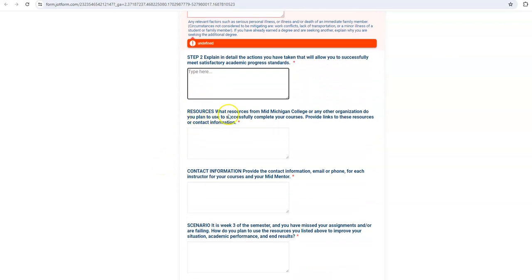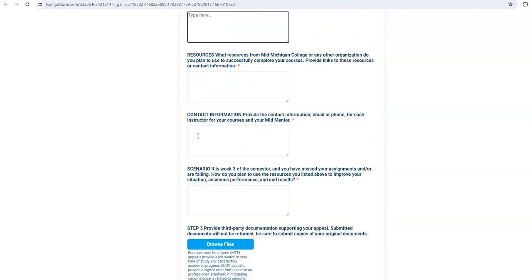Resources, this is where you explain what resources and help that you're going to use to make sure that you're successful in the future. Again, write as many details as possible about using TRIO advisors, tutoring, and so on. You'll need to provide contact information for your mentors, that's anyone in TRIO, along with teachers that you'll be working with in the future for office hours and tutoring.